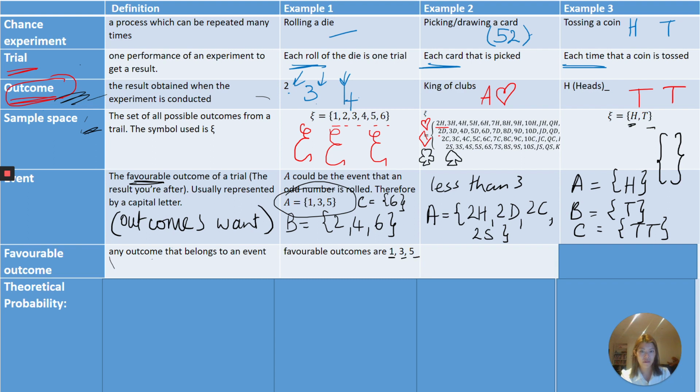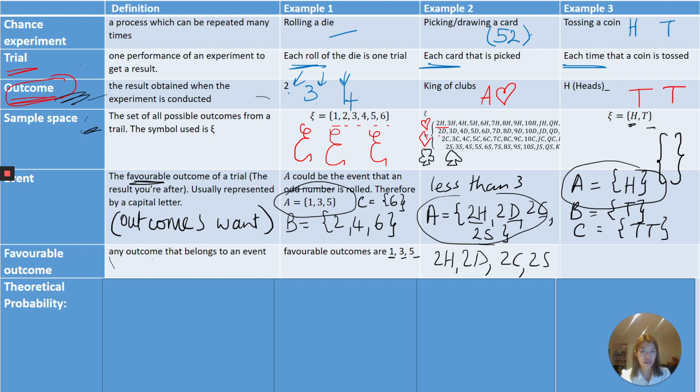If we have picking a card that is less than 3, then these 4 things are our favourable outcomes: 2 of hearts, 2 of diamonds, 2 of clubs, 2 of spades. And let's do it for A here. Our favourable outcome is heads.